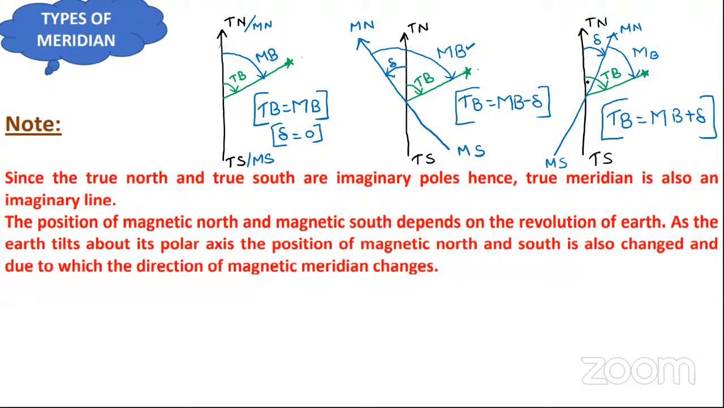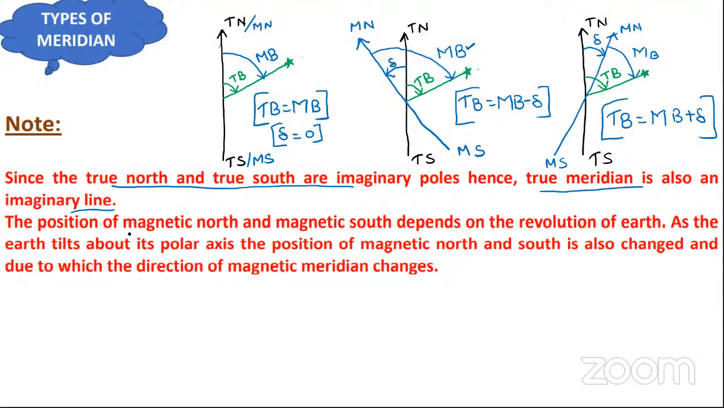Now that's why I had written here, true north and true south are imaginary poles, hence true meridian is also an imaginary line. True north and true south will never lie on the earth's surface because it is an imaginary line. But why did we take that? Because we want some reference axis which remains fixed at each and every time on the surface of the earth. That's why we took a reference axis which is known as true meridian.